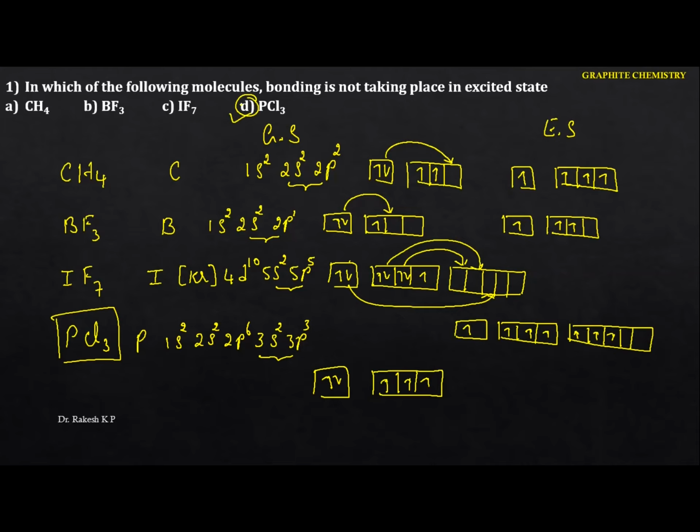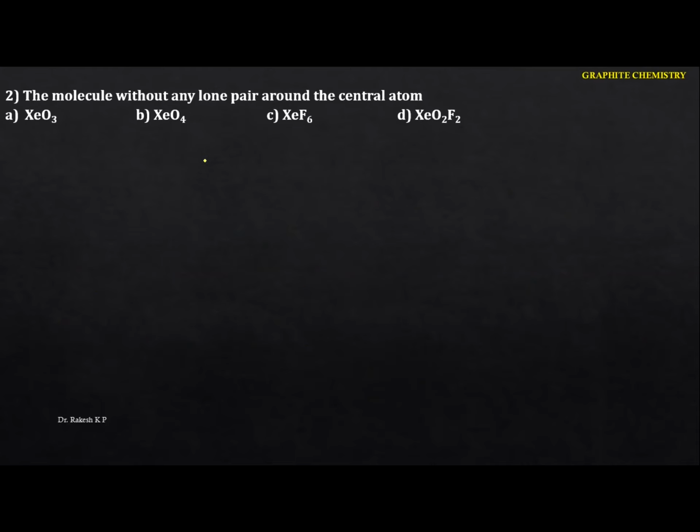So next one, the molecule without any lone pair around the central atom. Especially in these questions I am going to give you the equations to calculate the hybridization, and also to identify the number of lone pairs. So see this one here. The first one is xenon trioxide, XeO3, and here is XeO4, XeF6, and also xenon XeO2F2.